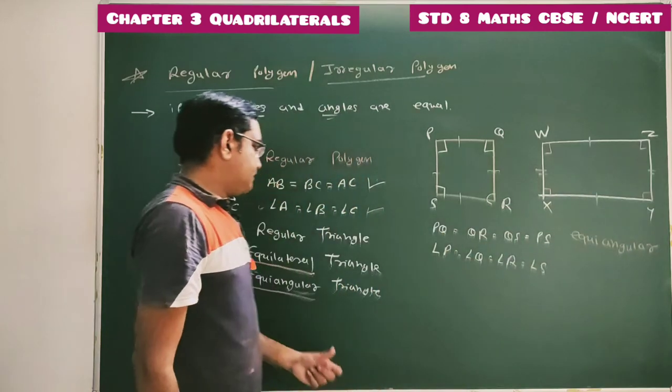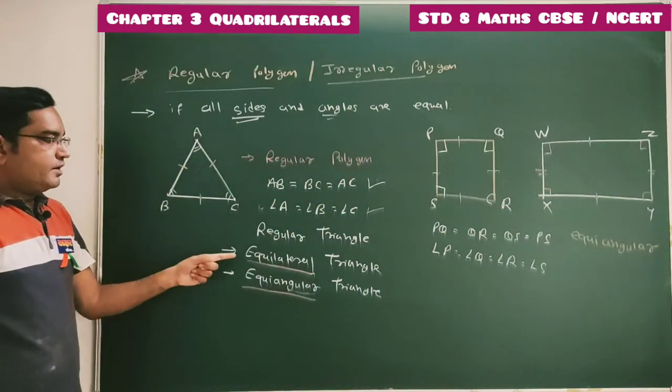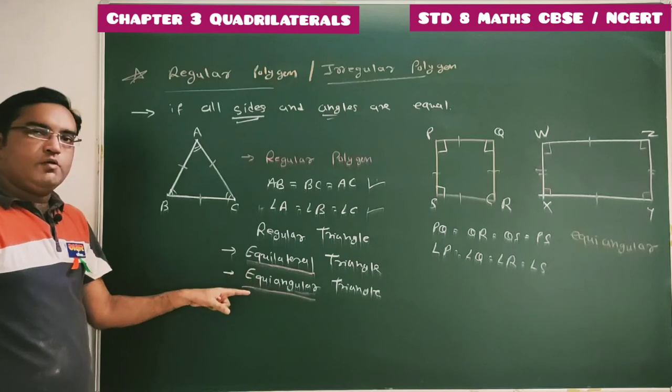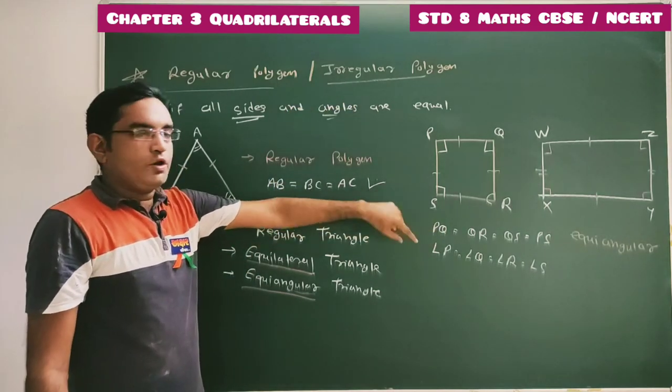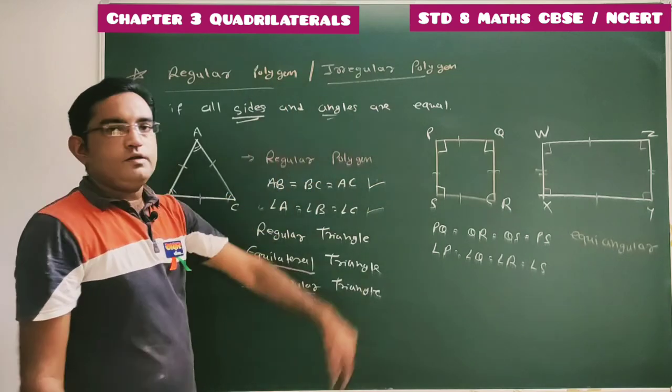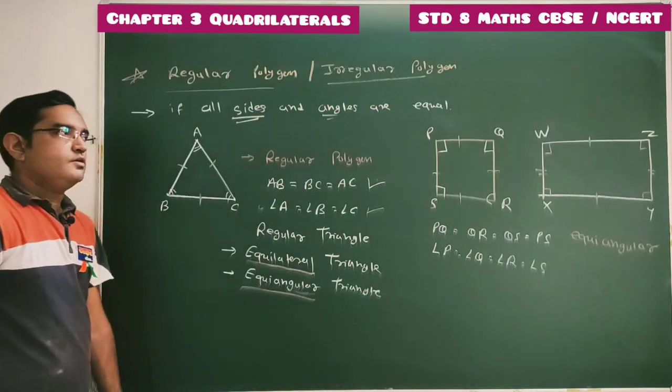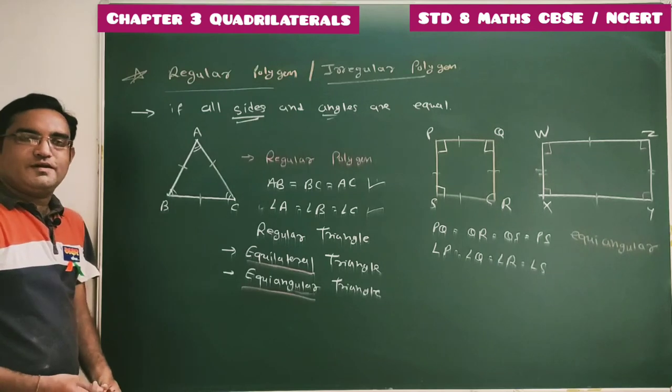Clear? So regular polygons are always equilateral and equiangular, but equiangular polygons are not necessarily regular polygons. Clear, students? So now pause this video and note it down.